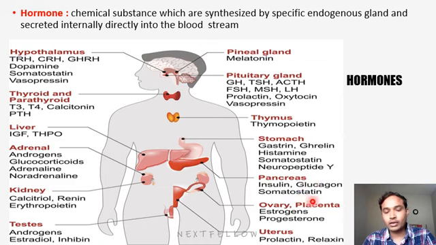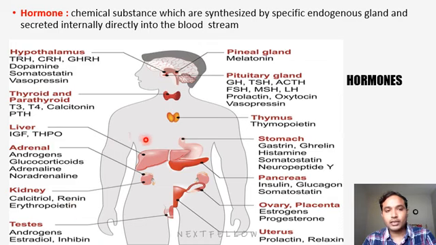The ovary secretes estrogen, progesterone, and prolactin, and the uterus is also helpful in releasing prolactin and other hormones. In the testis, it produces androgens like testosterone, and estradiol and inhibin.